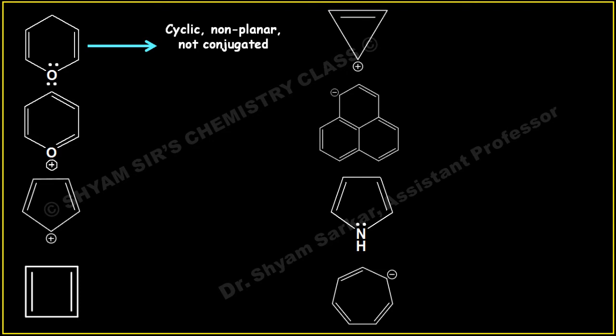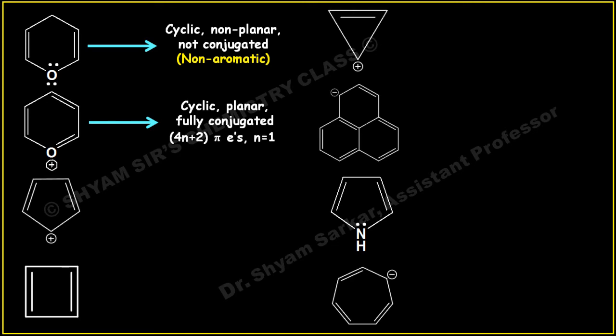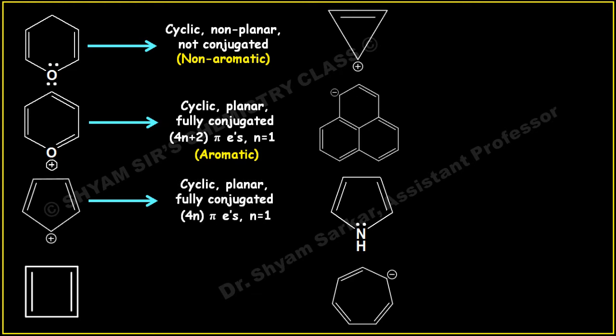The second one, if you see, this compound is cyclic and planar, fully conjugated, and it obeys the 4n plus 2 pi electron rule where n equal to 1. So this is aromatic. If you see the next one, it is cyclic, planar, fully conjugated, and it obeys the 4n pi electrons rule where n equal to 1. So this is anti-aromatic in nature. So if you see the next one, this one also will be anti-aromatic, we have studied, because this is cyclic, planar, fully conjugated, and it obeys the 4n pi electron rule where n equal to 1. So this is also anti-aromatic in nature.